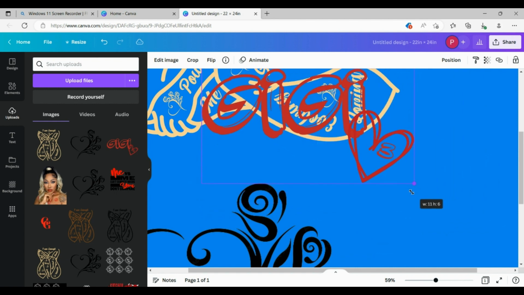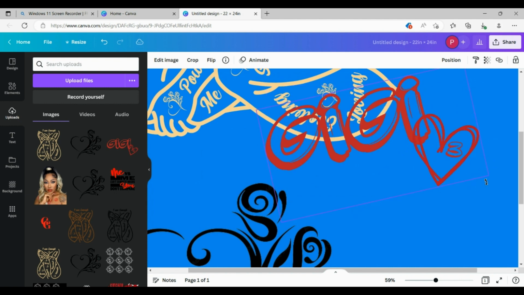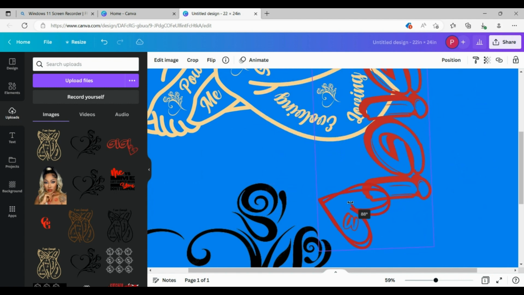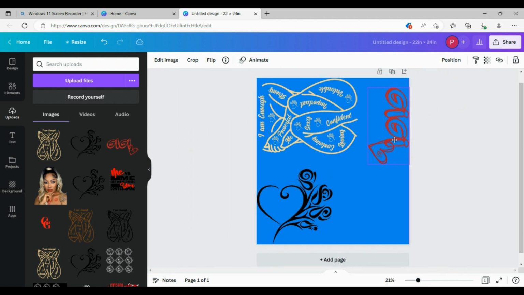Go in the corners and bring it in to 11 inches. So this one's going to be 11 by 6 inches. And we're going to turn this 90 degrees to make it fit up here in this corner. So we're going to bring this, make this a little smaller. And it fits perfectly.